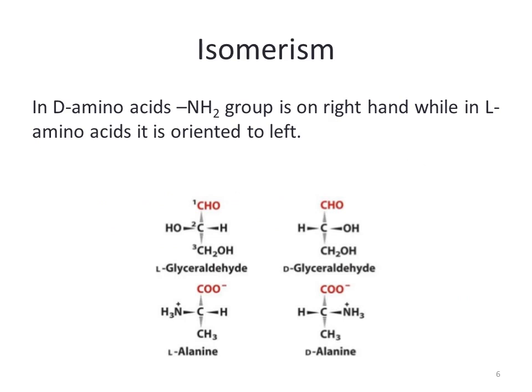Iso means same, and it means that certain molecules have the same chemical formula, but when we draw their structure, they have different structures and structural properties as well. Just like here, we can see if the amino group is attached on the right side, then it is called a D amino acid, and if it is attached on the left side, then it is called L amino acid.